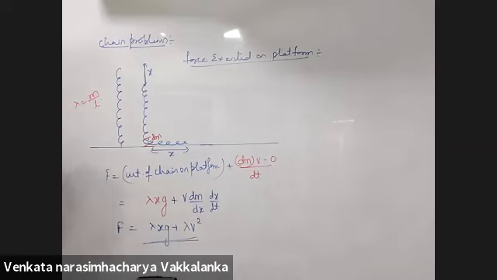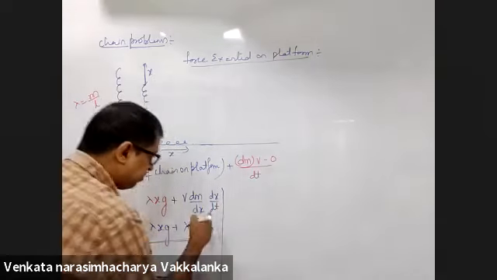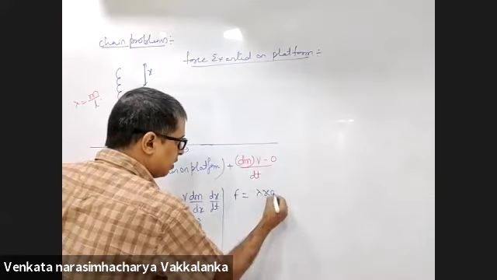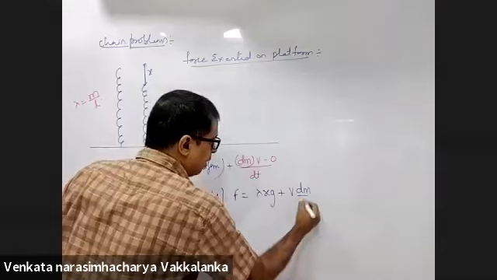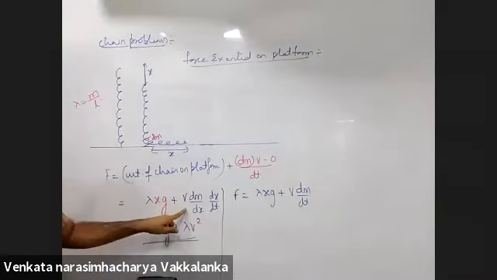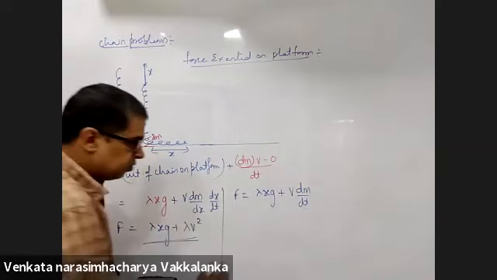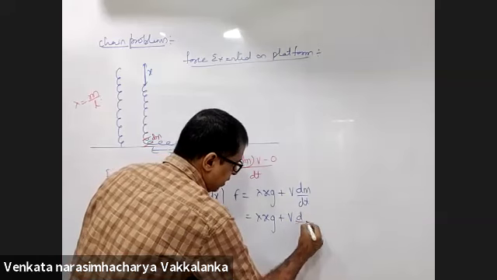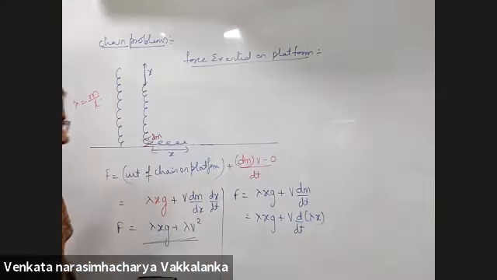Now, what if somebody says, why will I do it from the first principles? Another way of looking at it. Some say it is lambda x into g plus v dm by dt. This is your first equation. Some students preferably put it this way, v d by dt into lambda x.